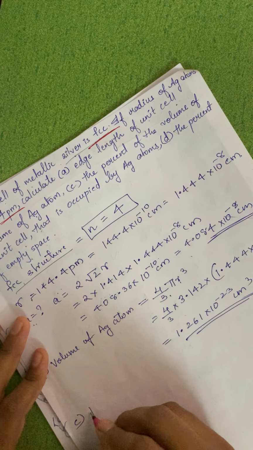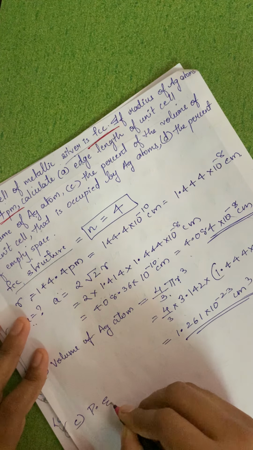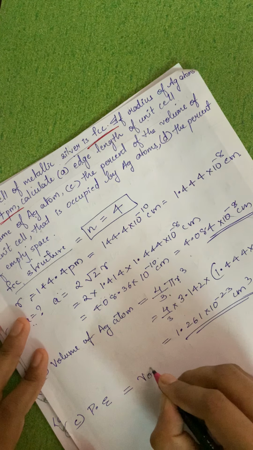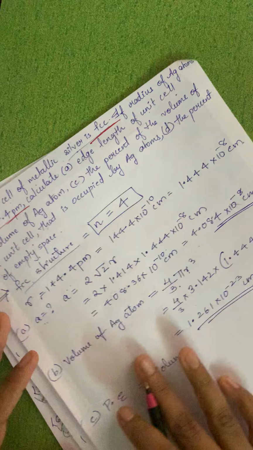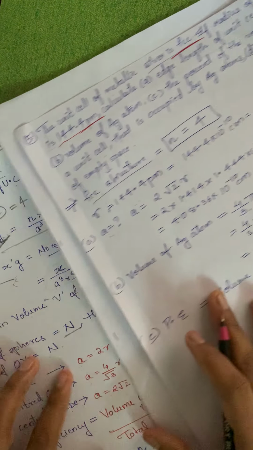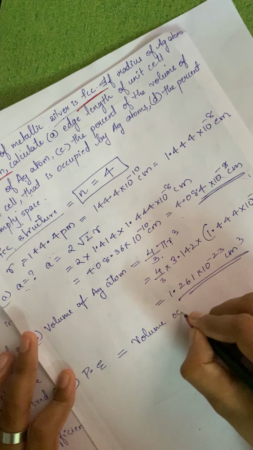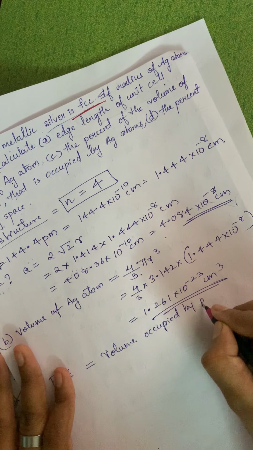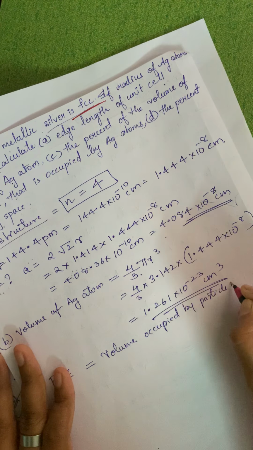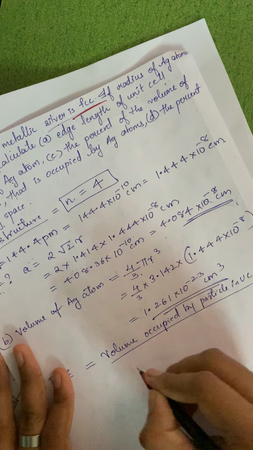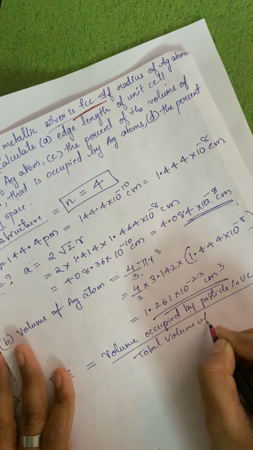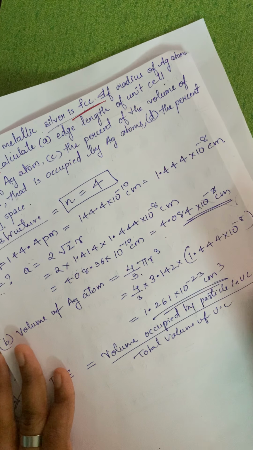So I can just write down packing efficiency is equal to, I know the formula, volume occupied by particle in unit cell upon total volume of unit cell into 100.